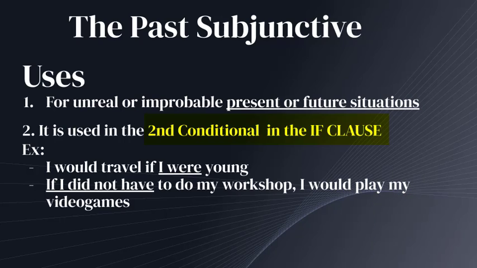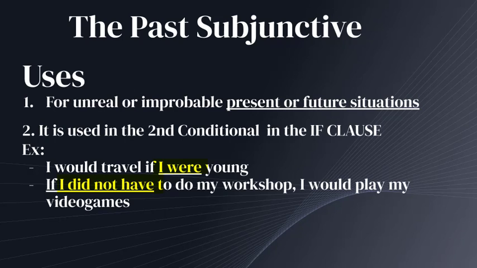We have here some examples. So, I would travel if I were young. If I didn't have to do my workshop, I would play my video games. Another example, if I won the lottery, I would buy a big house. So what does it mean? That I probably won't win the lottery. So it's something that is not going to happen. So here we use past subjunctive.